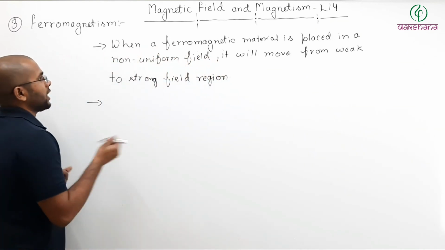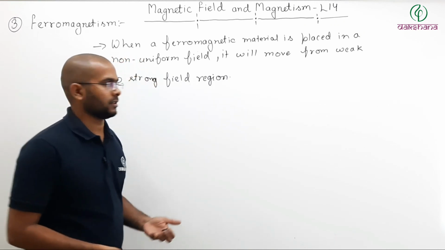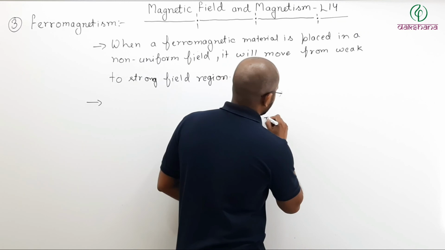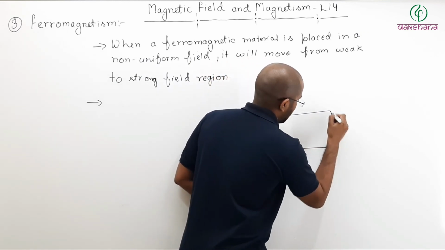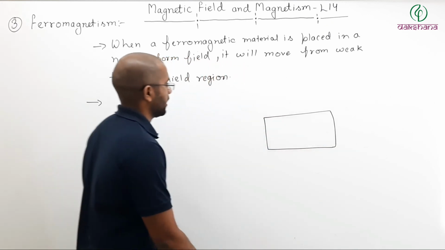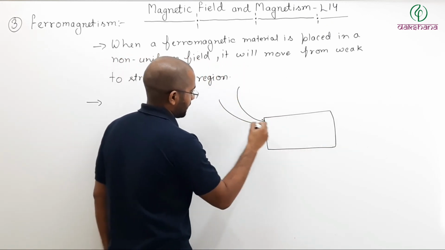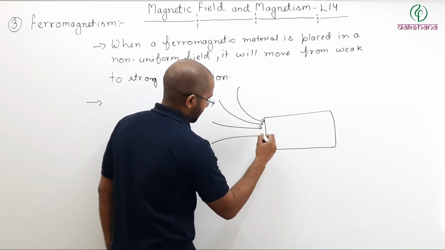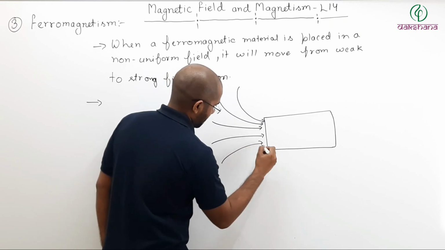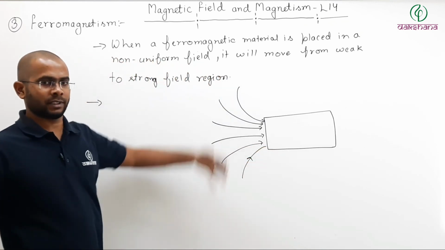Now what about magnetic field lines inside a ferromagnetic material? Let us draw. Let us say that this is our sample of ferromagnetic material, and externally the magnetic field lines are like this, very much divergent.